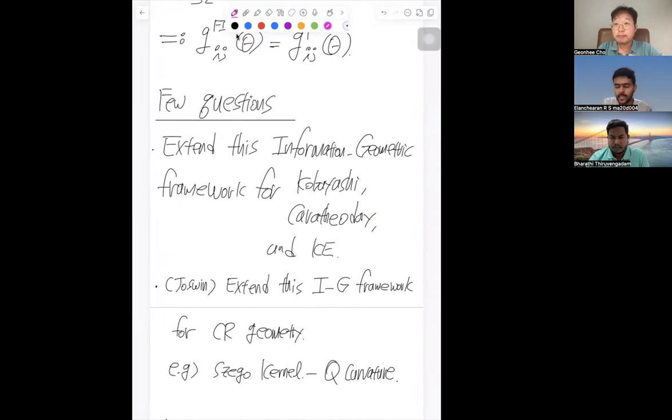On any bounded domain, there is a natural way to consider this. On one hand, we have the Bergman metric. On the other hand, we have an idea how to construct a Fisher information metric and then relate both.